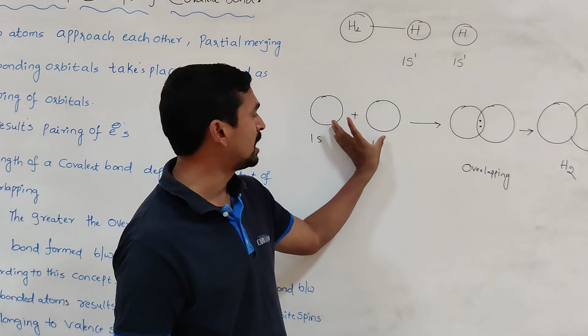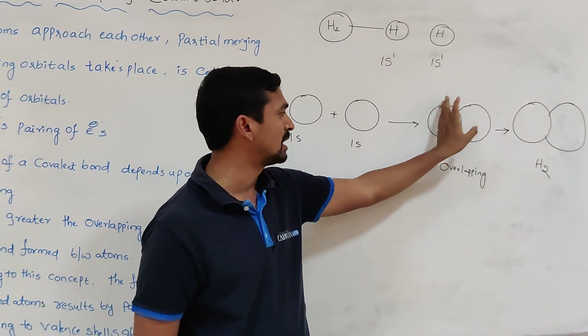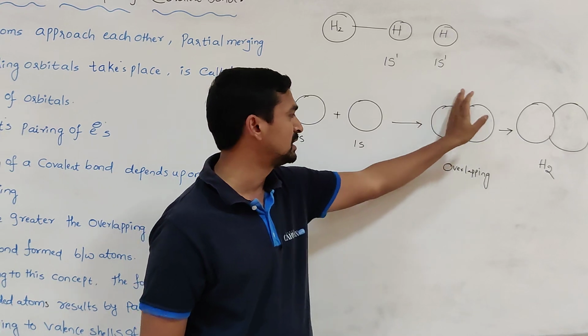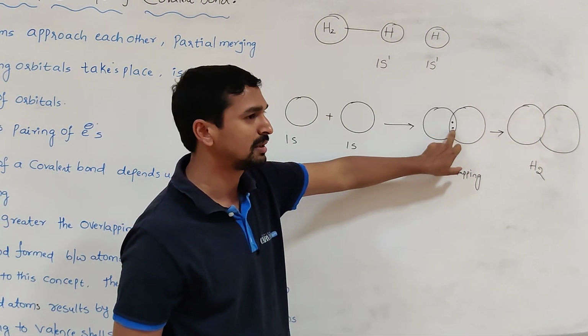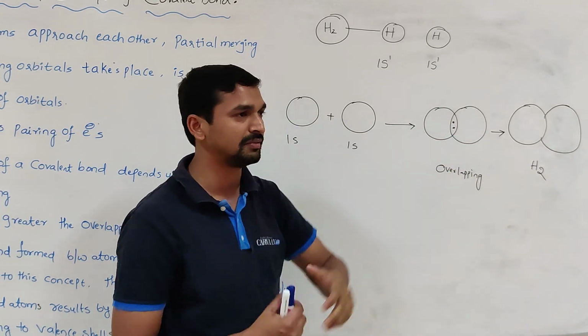So these two atomic orbitals are overlapping. Because of overlapping, this merging results in a bigger electron cloud. In the bigger electron cloud, the electron pair is present. These two electrons are shared between the atoms.